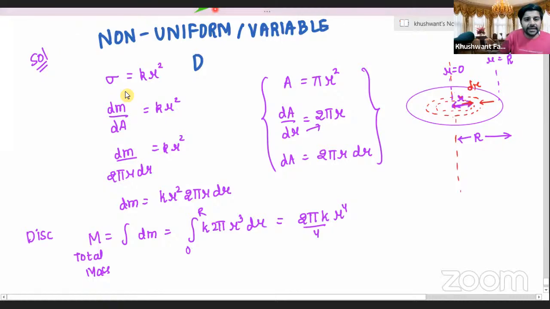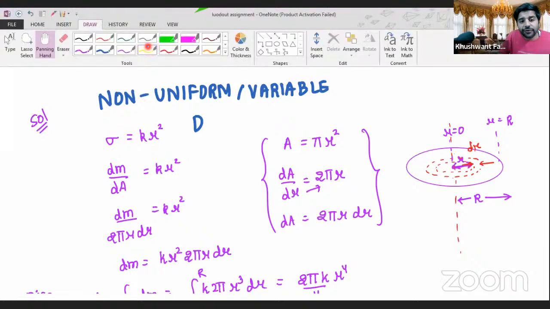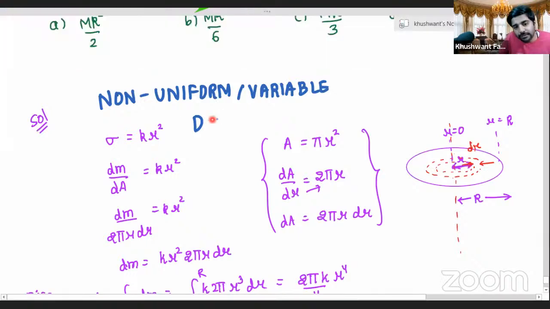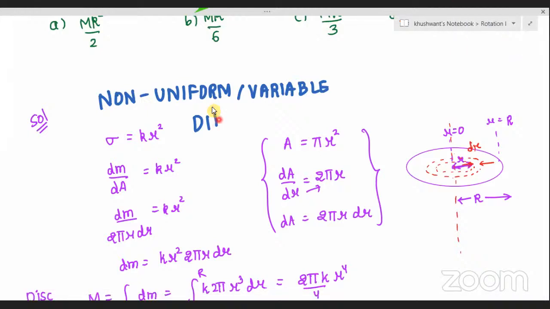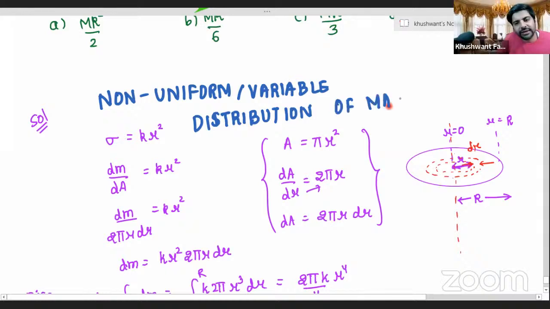Everybody will write this. Otherwise, how will you interpret it when it comes in the exam? How will you interpret if you don't know what you're doing, right? So, distribution of mass. Take a screenshot, anybody, if you would like to. 5, 4, 3, 2, 1. I hope you all are done.